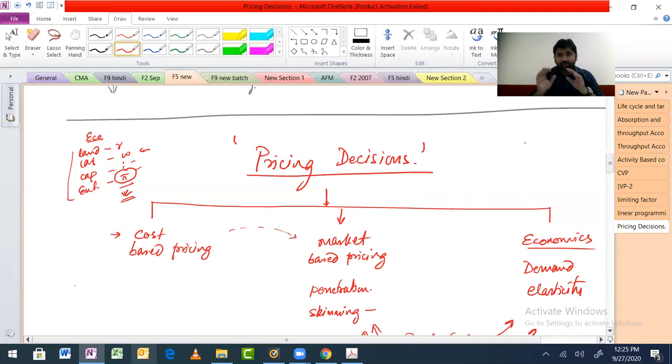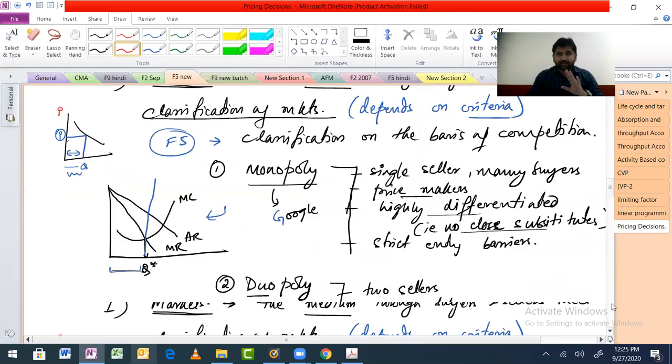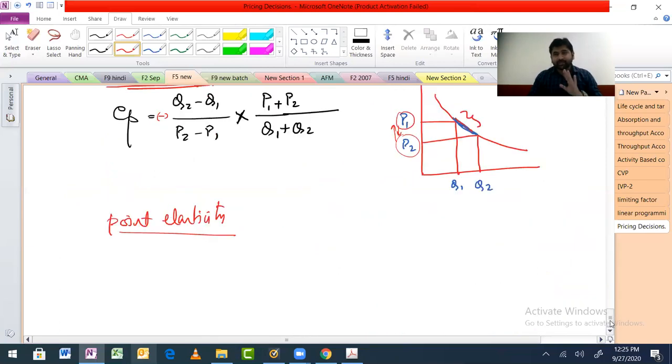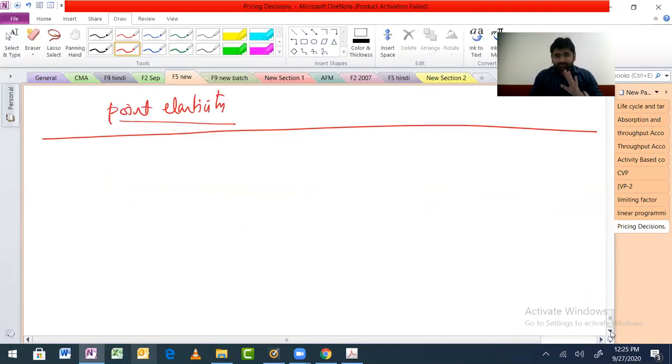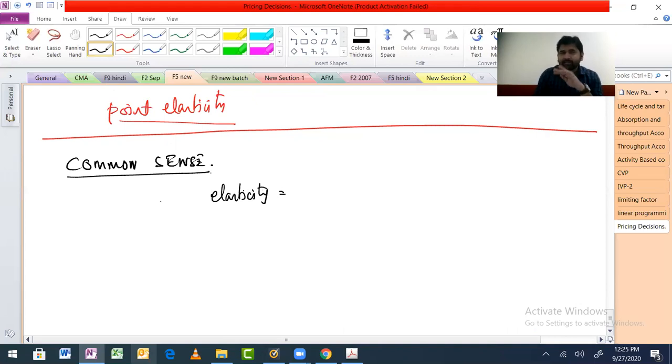Now, for another 5 minutes, without anything that we have discussed here, I want a common sense kind of discussion. So just leave all this. Now, common sense. I have to use the word elasticity, so I want to remind you what we discussed. Currently we are talking about price elasticity of demand, correct?